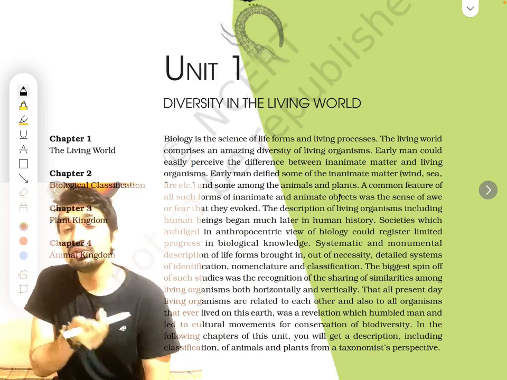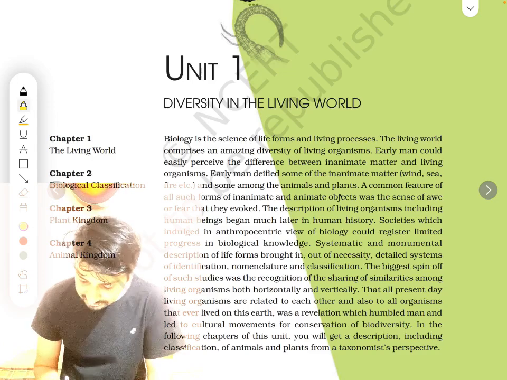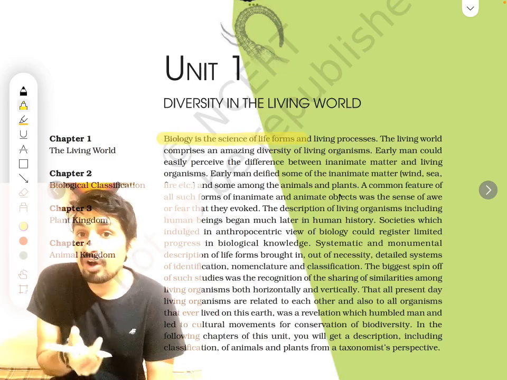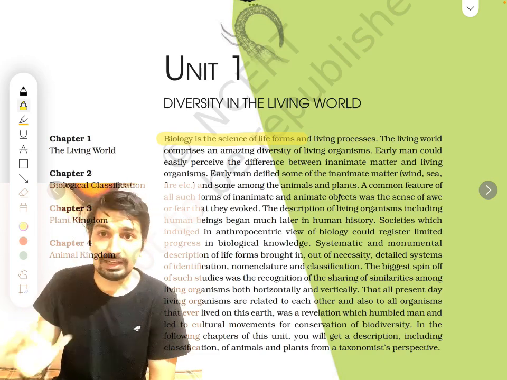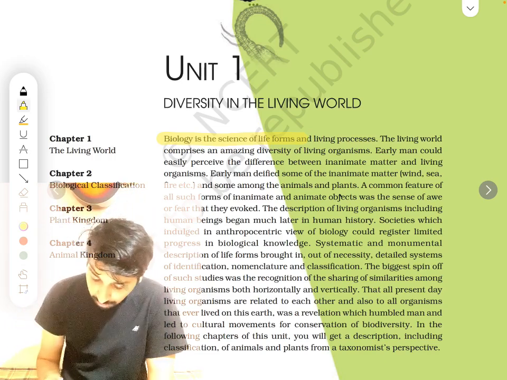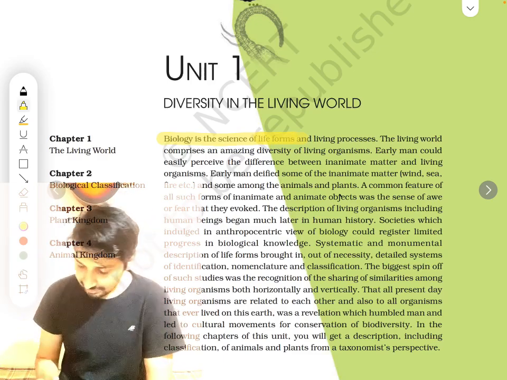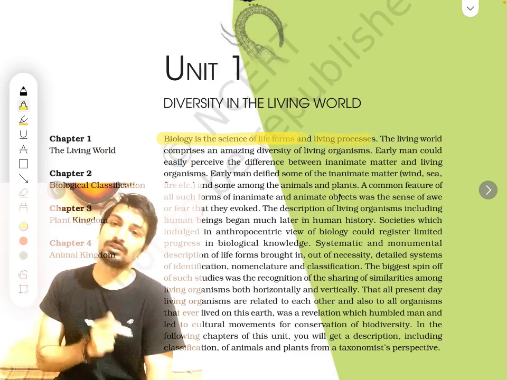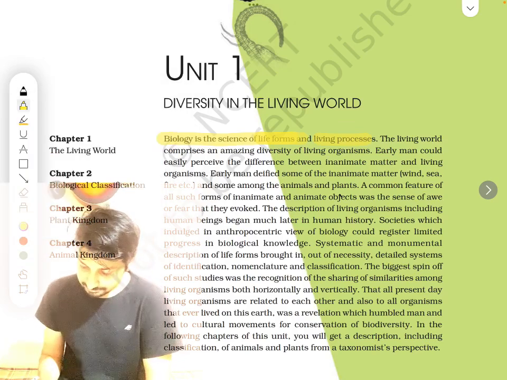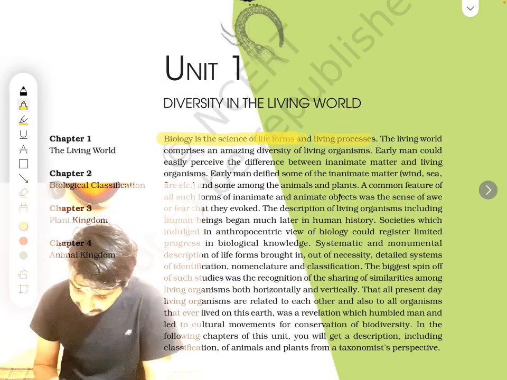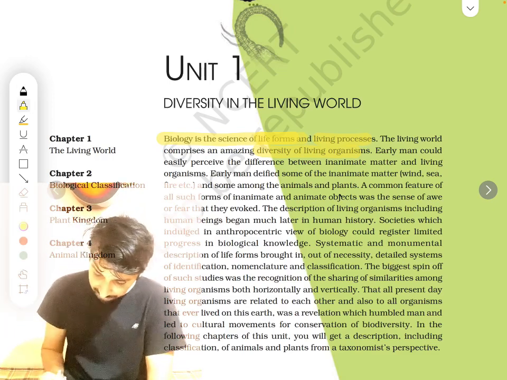Before you start any subject, you should know what the subject is. So in our case, biology is the science of life forms. Science is a subject which tells about something in depth, how something is working. So biology is a subject which talks about life forms and living processes. What are the different types of living processes? The living world comprises an amazing diversity of living organisms. It has so many diverse types of living organisms.